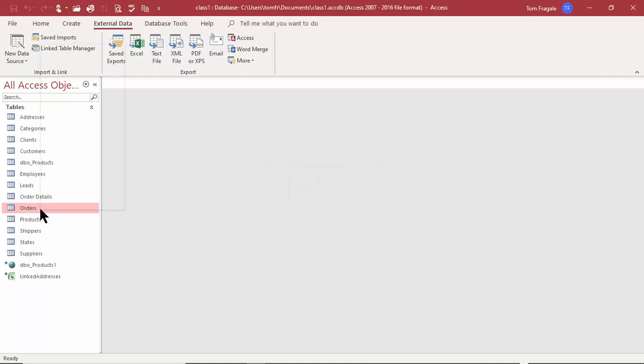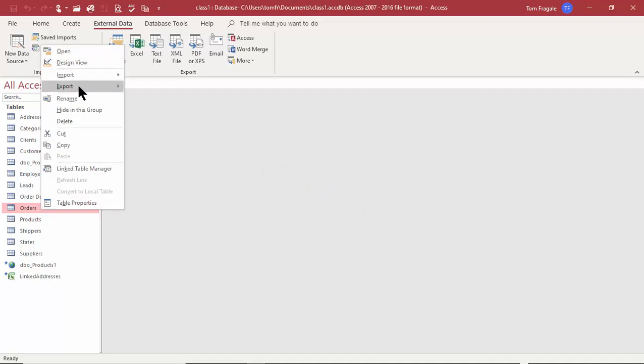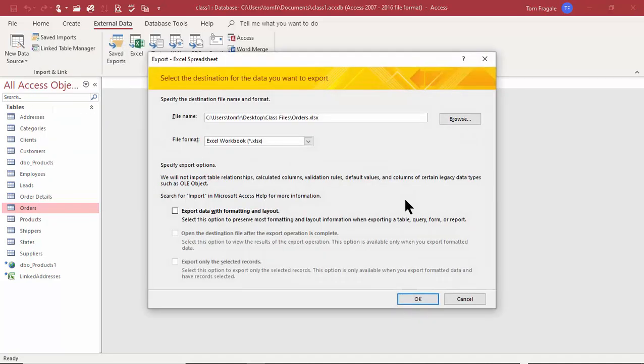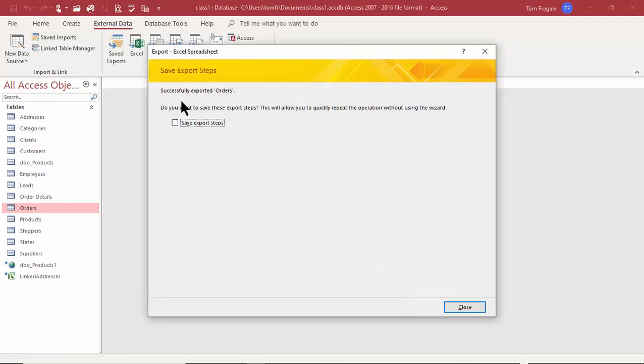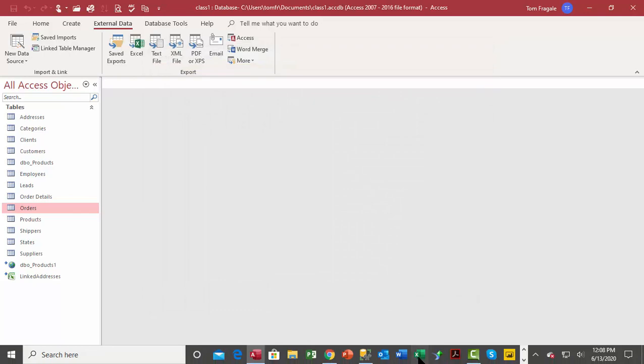So I'm going to right click on that table and I'll pick on export and I'll make it Excel. So I'll just give it a different name. I'll call that one orders 2. And I'll pick on OK. That's better. And then it was able to do that. Let's take a look at that Excel file and see what it just made.